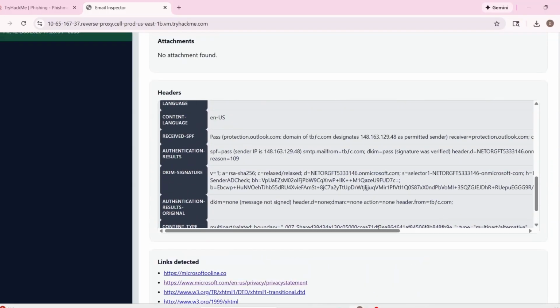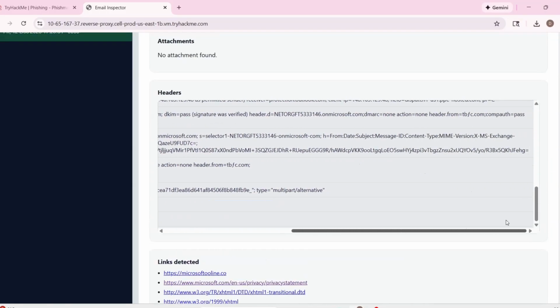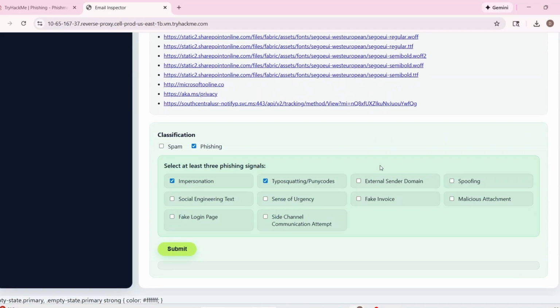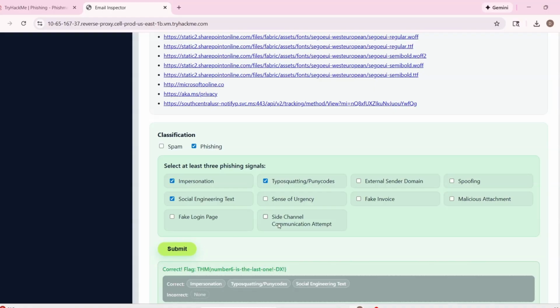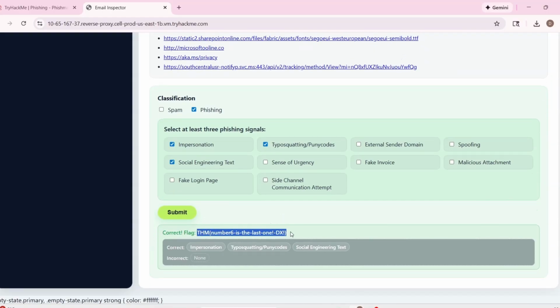It doesn't say anything about the attachment, honestly. But I will say probably spoofing. No, maybe spoofing not this time. I will say social engineering. I think social engineering is more appropriate for this one. Yep, it is correct.